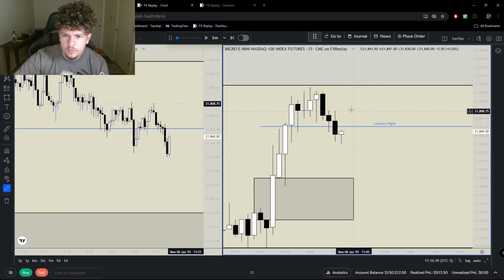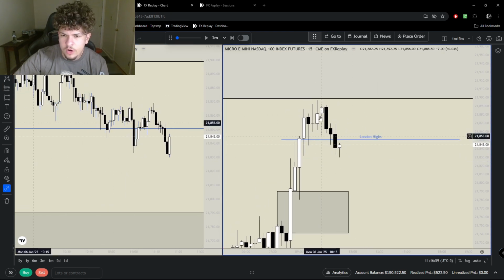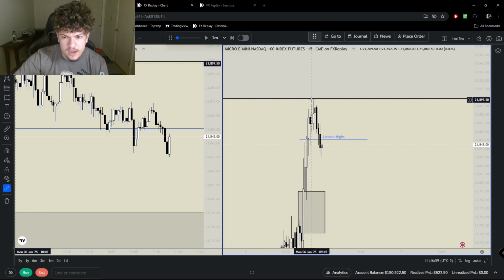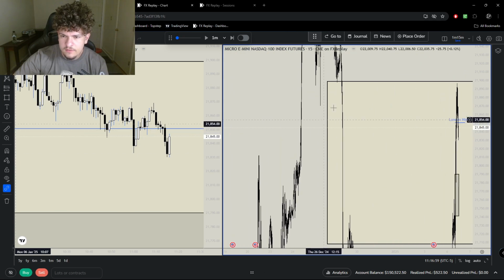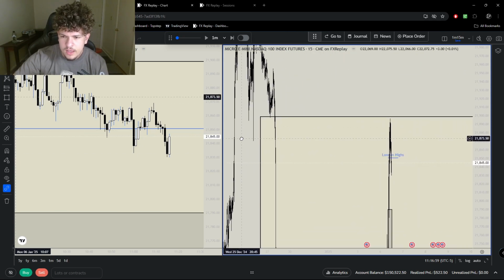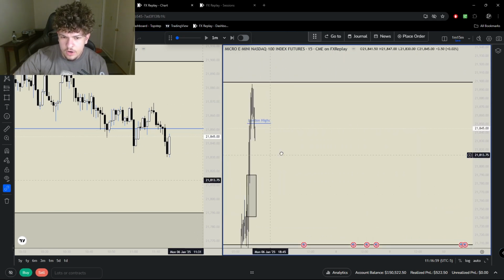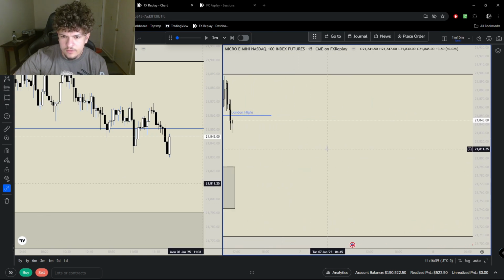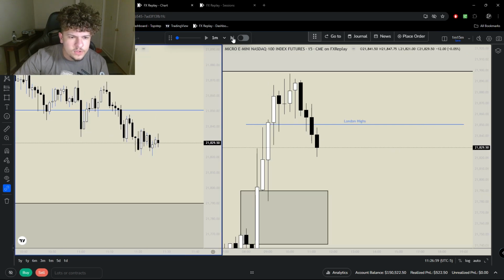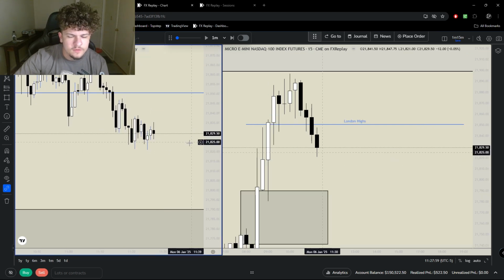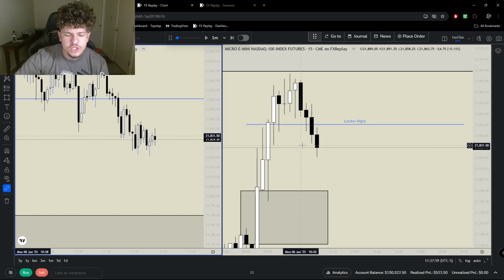The 15-minute, we see that we sweep these highs, and we are respecting this 4-hour fair value gap. Again, if we zoom out here, we are still inside of this 4-hour fair value gap, which it looks like we are respecting, that we're not breaking out of, which is just extra confluence that we do want to see price go lower. So at this point, we're looking for the final part of the puzzle, which is a CISD or an IFVG on the 1 minute, if not both.